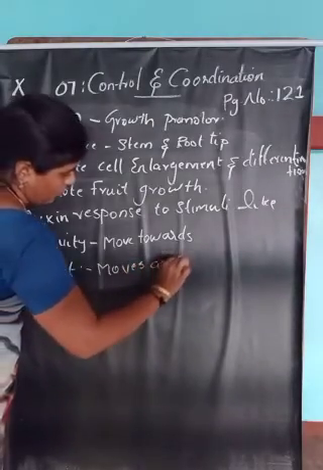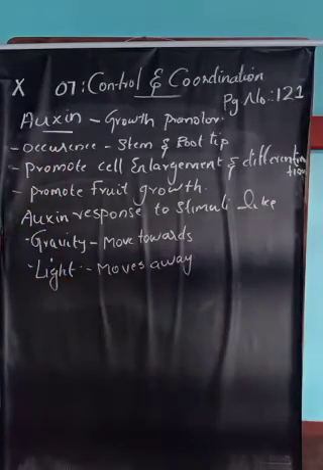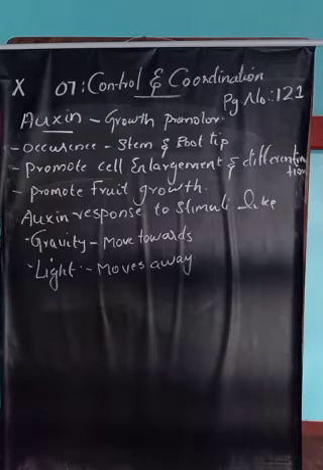So auxin may respond to stimuli like gravity and light, and it may move towards gravity, whereas it may move away from the light.